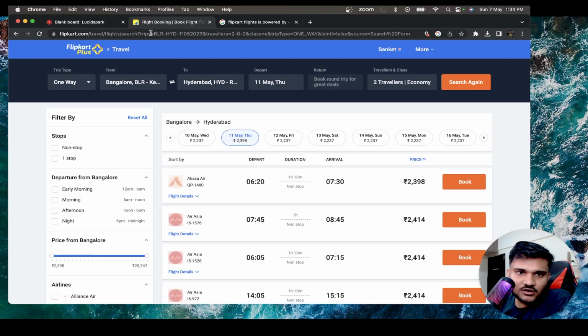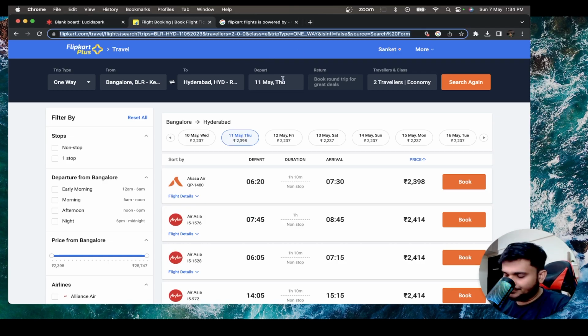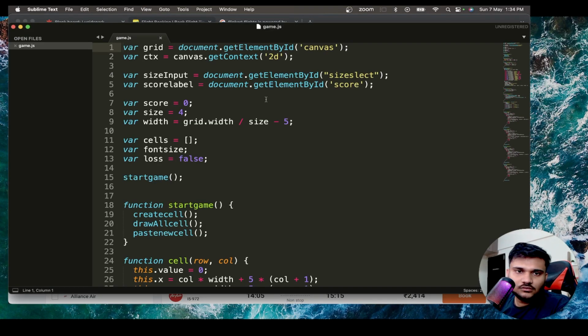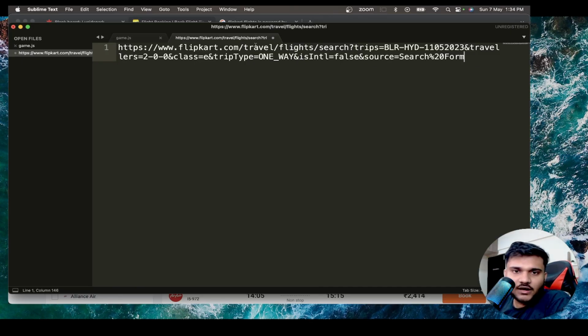And you can see a very basic API they are actually maintaining. If I try to search for it, let's see what this URL is actually telling us. Let me open Sublime. Very basic URL they have. You can see flipkart.com/travel/flights, and you are searching for a flight. Now the trip is from BLR to Hyderabad. So every city they have most probably encoded with a code, right? This is the date. I want to go for 11th of May 2023, right? How many travelers? Two travelers. What are the other two components?